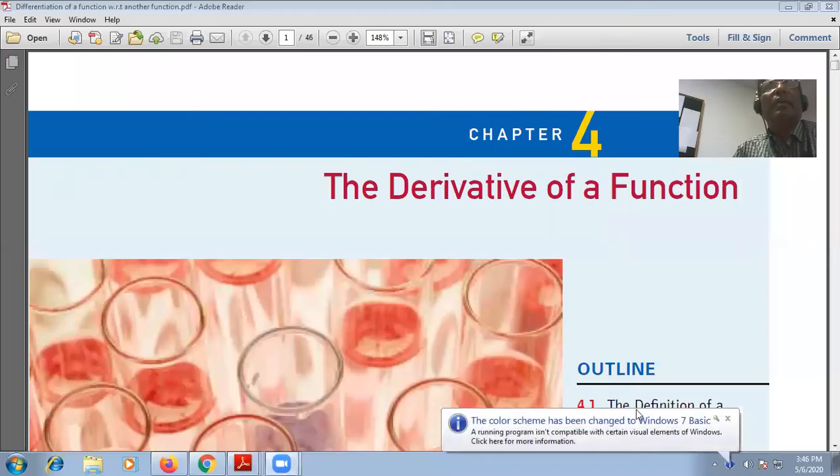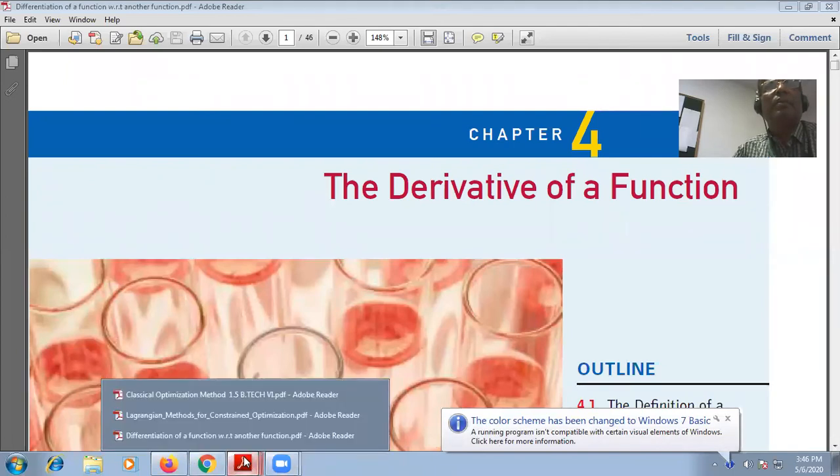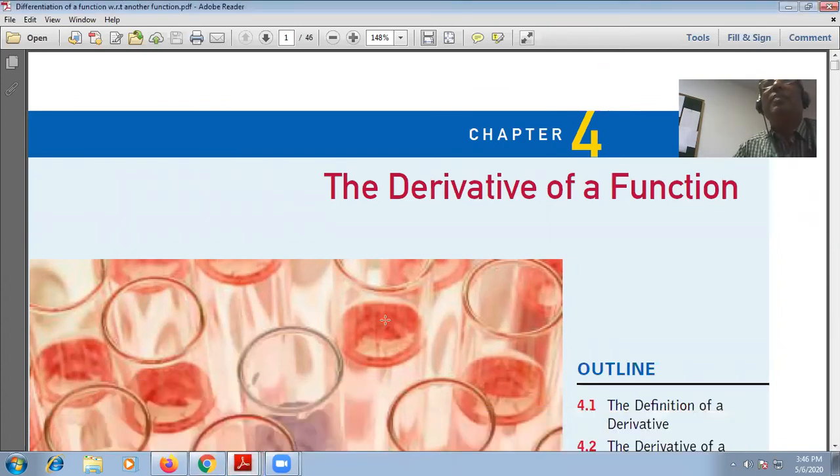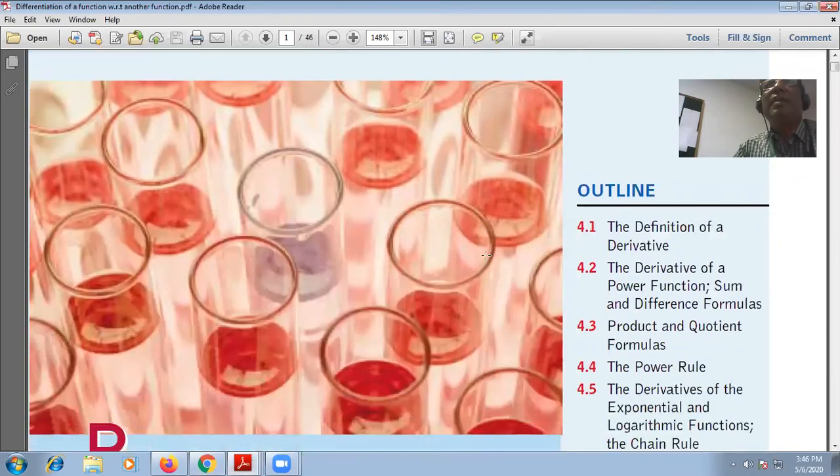For the sake of convenience in your study, I would like to share some PDF study material on differentiation of a function with respect to a function, the derivative of a function.